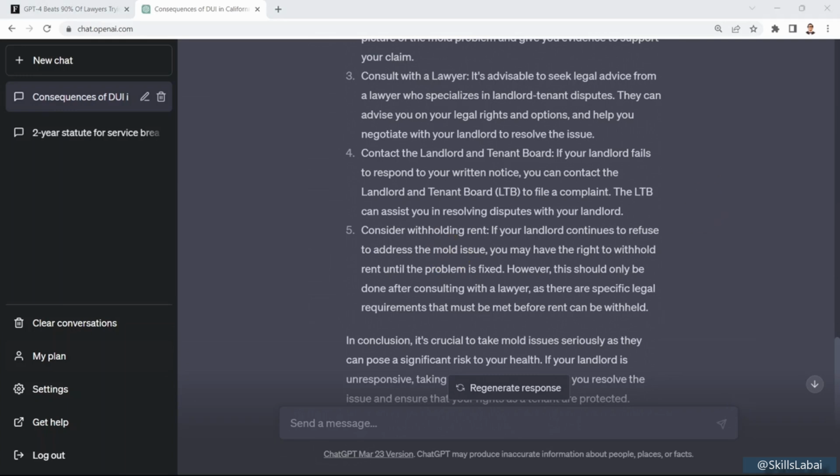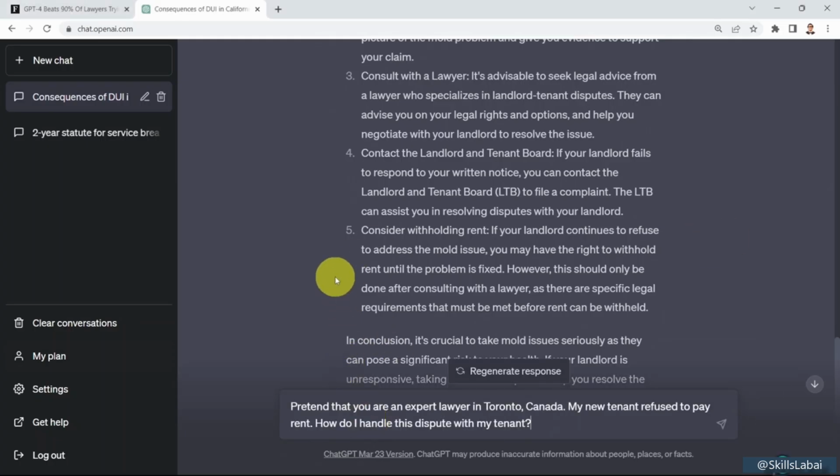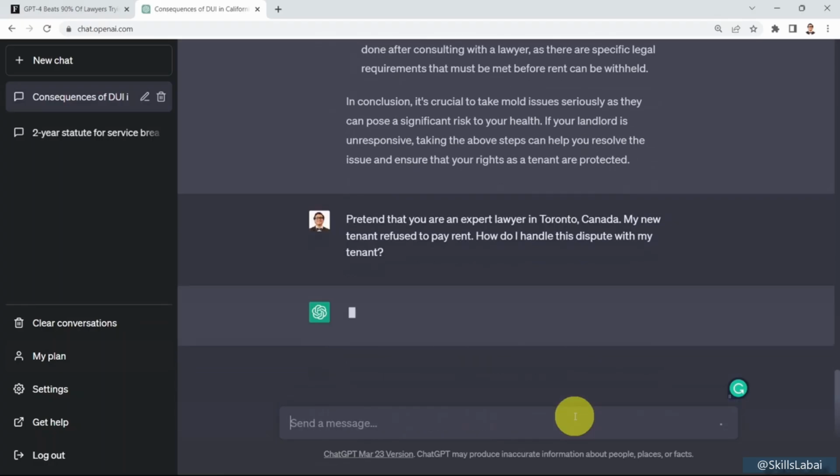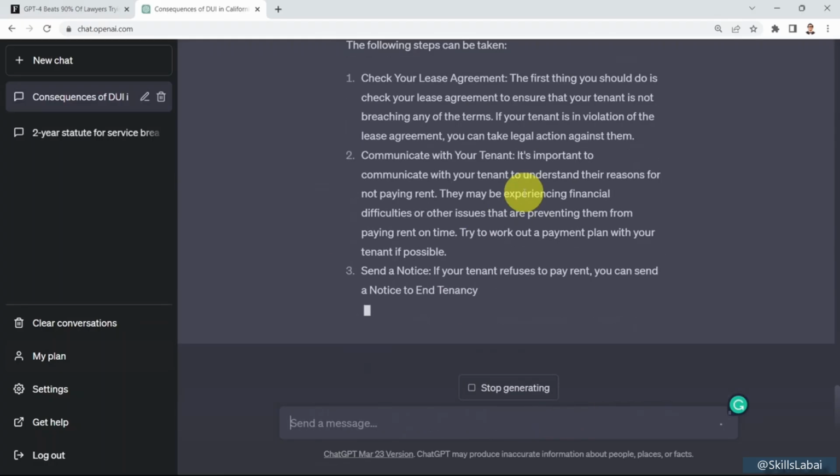Okay, next, let's ask another question. I'm going to say, pretend that you're an expert lawyer in Toronto, Canada. My new tenant refused to pay rent, for example. How do I handle this dispute with my tenant? Here we go, as an expert lawyer in Toronto, Canada.